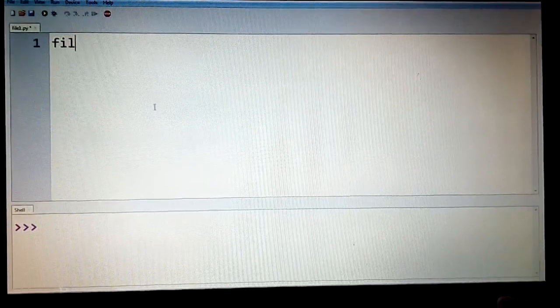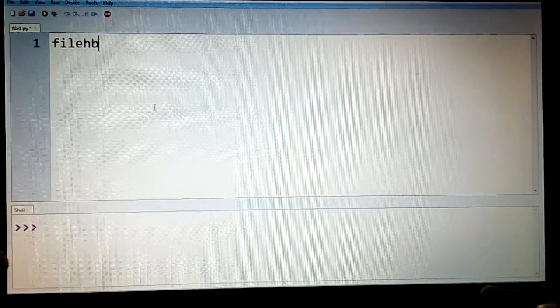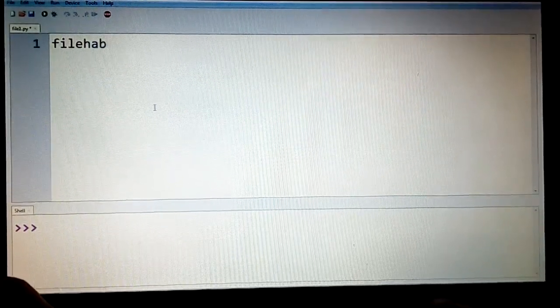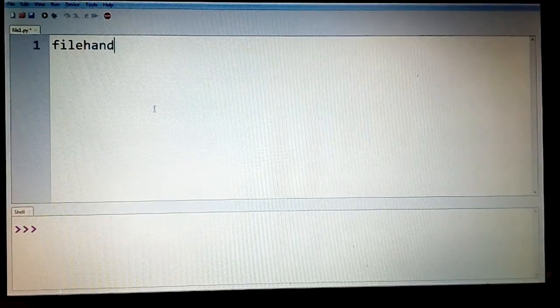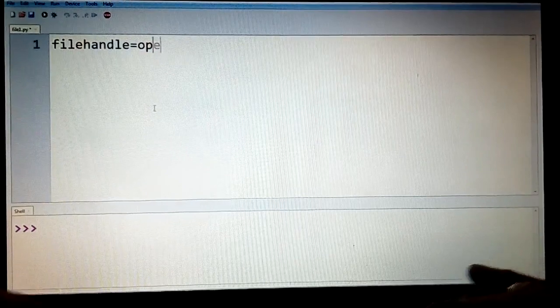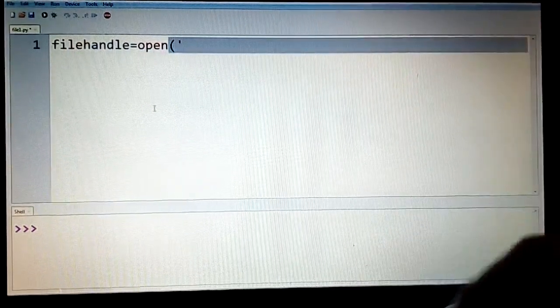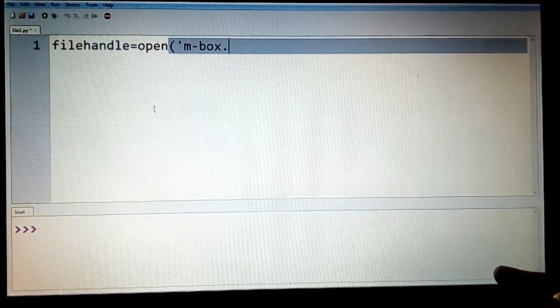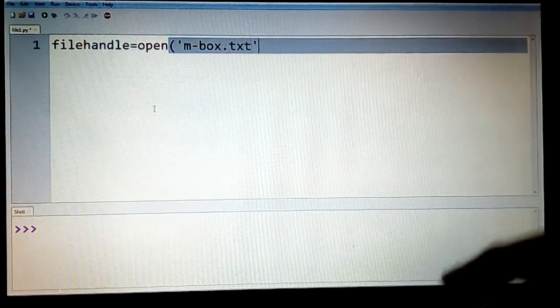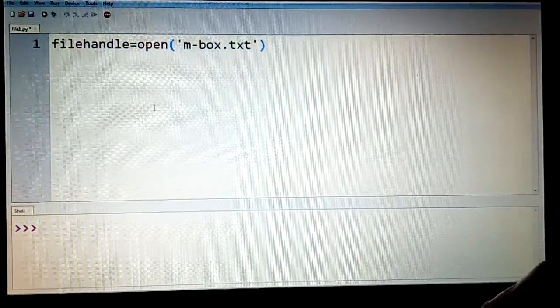Now let us declare a variable called file handle here, equals open. Which file do we need to use? Let us call this file mbox.txt, and let us see whether it is present in the drive.